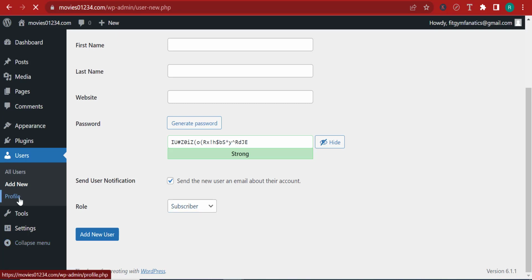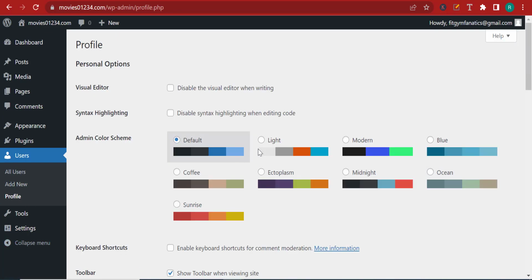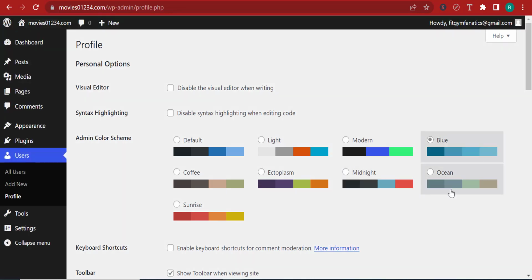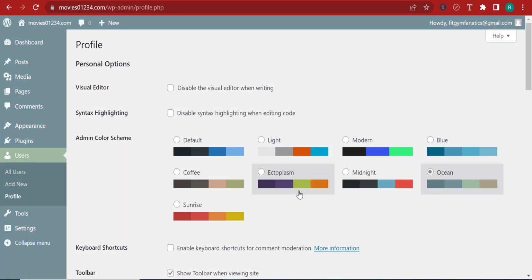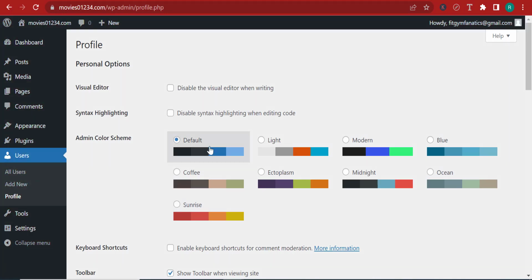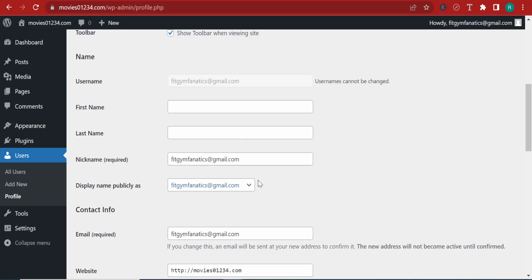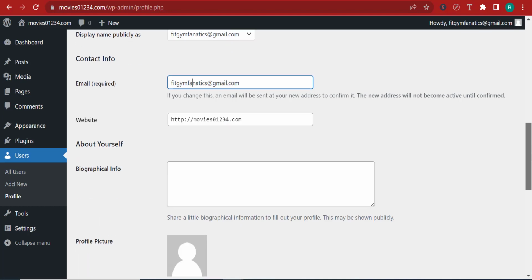Now over here, you can come to your profile and you can see your profile over here. You can change stuff. For example, let's say that if you don't like this color of WordPress, you can change it to a light color, to a modern color, to a blue color, to an ocean color, ectoplasm, sunrise, whatever you'd like. I like this to be default, so I'm just old school. And let me just scroll down over here and you can see you have your email. Anytime you want to change your email over here, you can come and change it by simply changing it from here from the contact info.